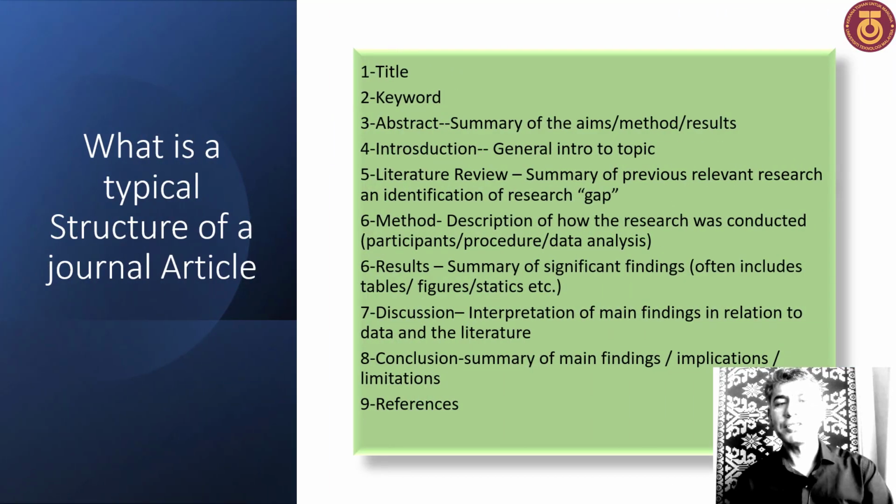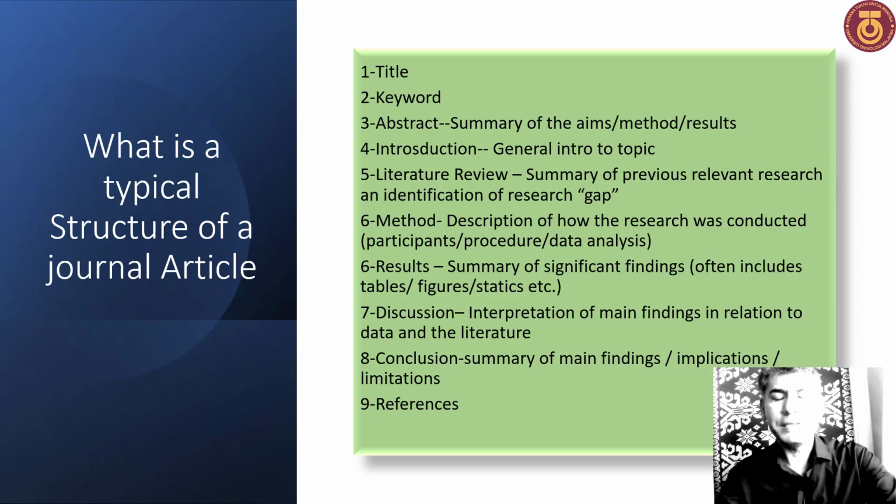So what is the structure of the journal article? Generally, we have a title, keywords, abstract, introduction, literature review, method, result, discussion, conclusion, and references.